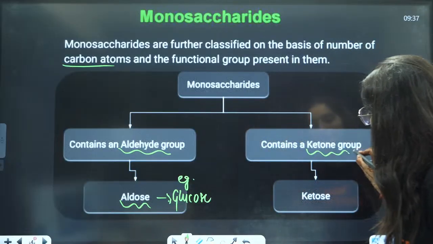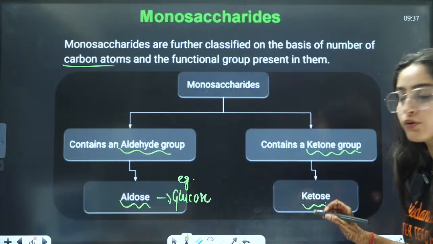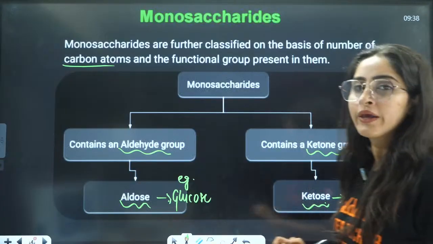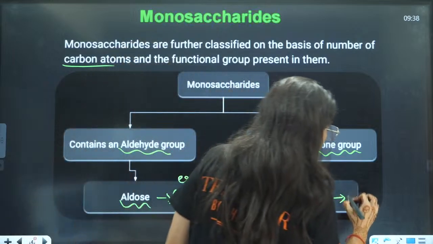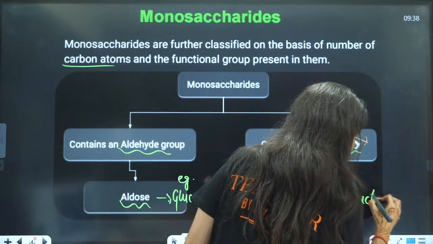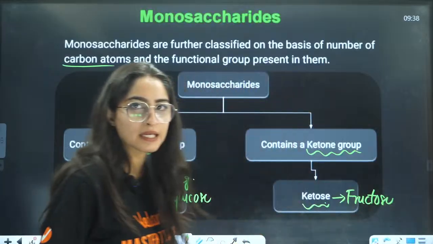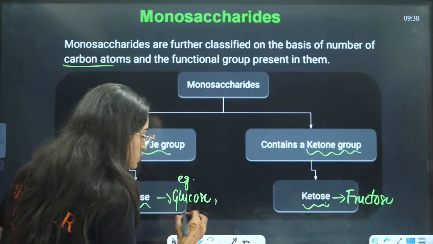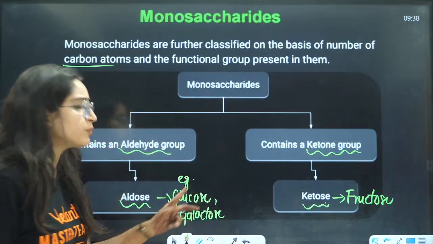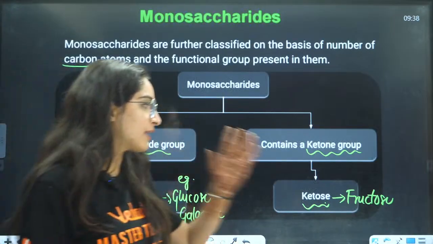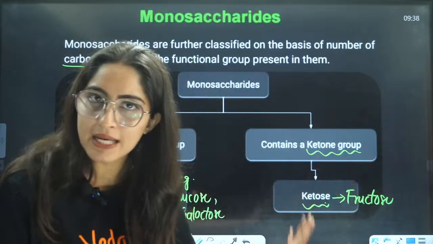Which contains a ketonic group, that is called ketose. The example of ketose is fructose, right? Here you can also write galactose under aldose. They both contain an aldehyde group and this one contains a ketonic group, right?